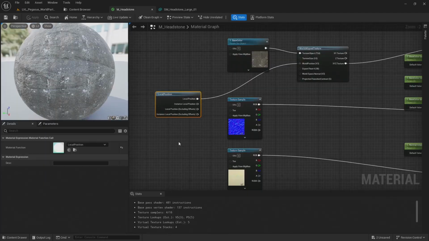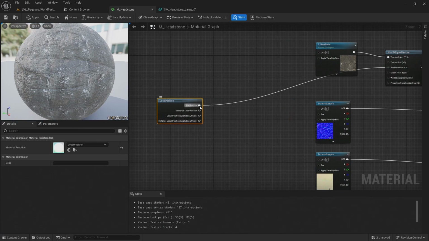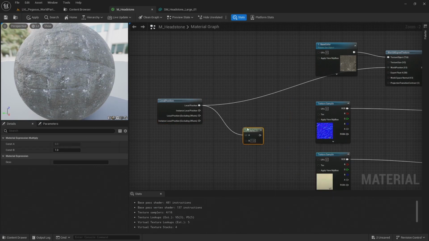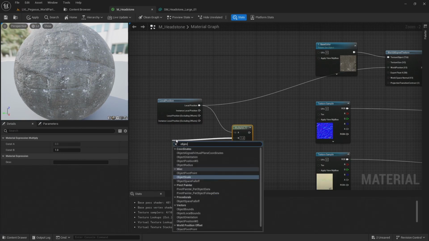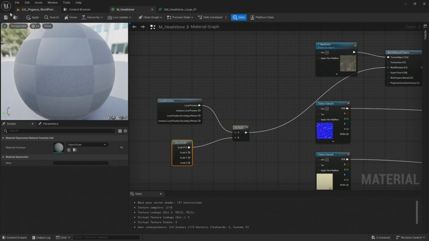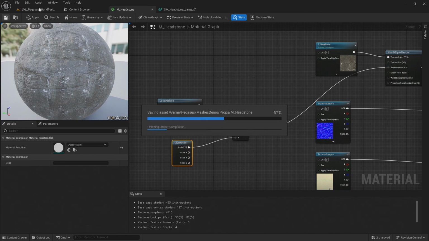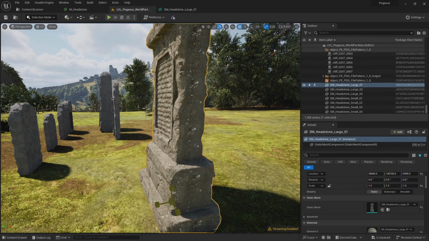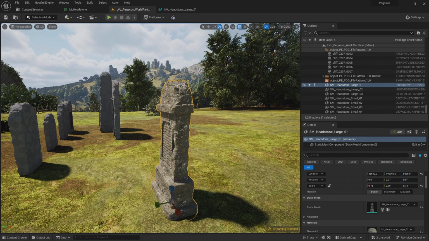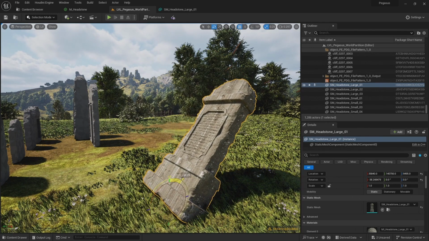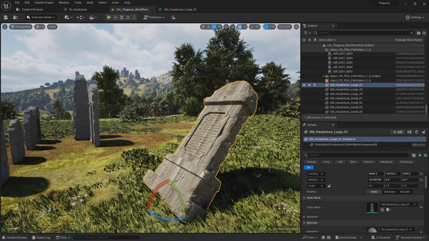So to counter that, I'm going to multiply this local position by the object scale. And let's connect that to world position. And now when I scale this up and down, the textures are staying the same size. Now I still have an issue. When I rotate this down, you can see I've got some stretching here.